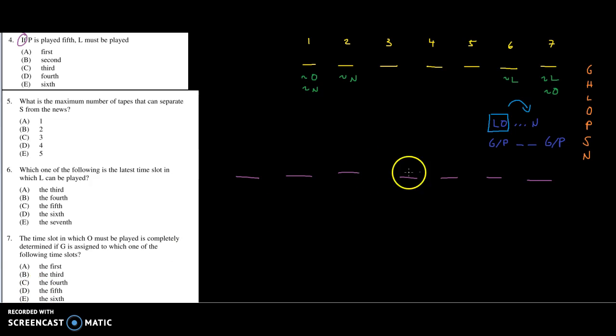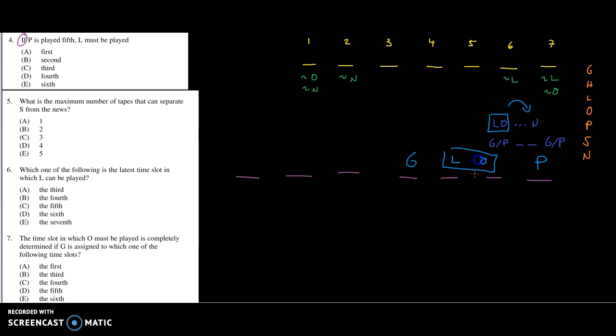What about the 4th? Okay, so if I put G over here, that means P has to go here. Okay, let's see what happens now. I have, technically, 2 different blocks of 2. Does that create a determined space for O? Well, let's think about this. I certainly can't put O in here.